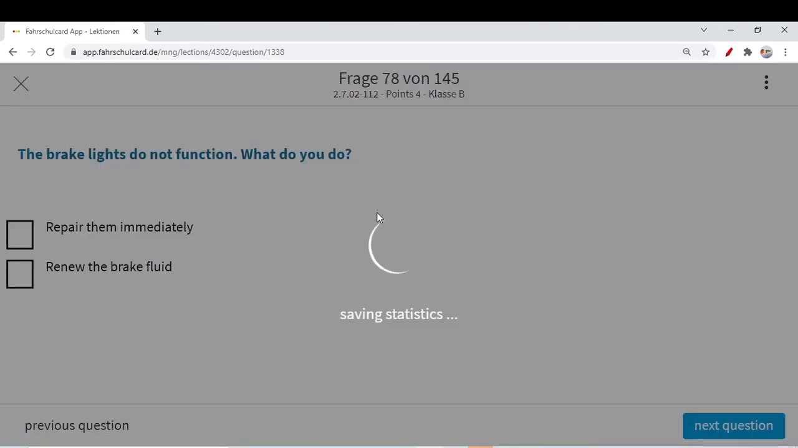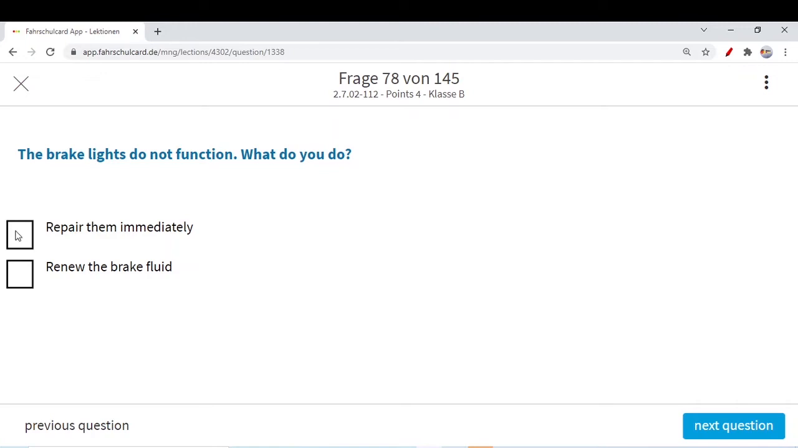The brake lights do not function. What do you do? Repair them immediately, for sure. If you are braking, normally the lights at the rear side of your car glow so that the cars behind you can see you have braked.